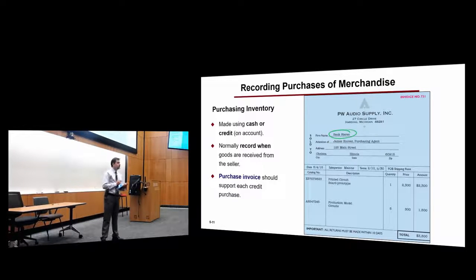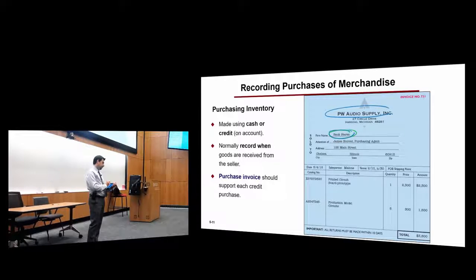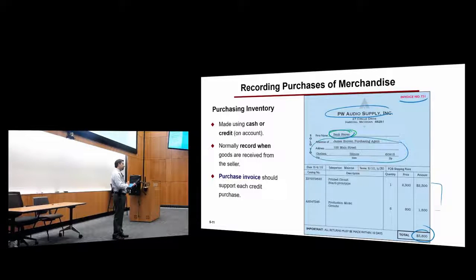A sales invoice is proof that the transaction actually happened, and it will have different information. For example, it has the name of the buyer, the name of the company, and certain information like the invoice number. It has the amounts, see here, the amounts, and the items, the line items. You also have information like the address of the buyer.